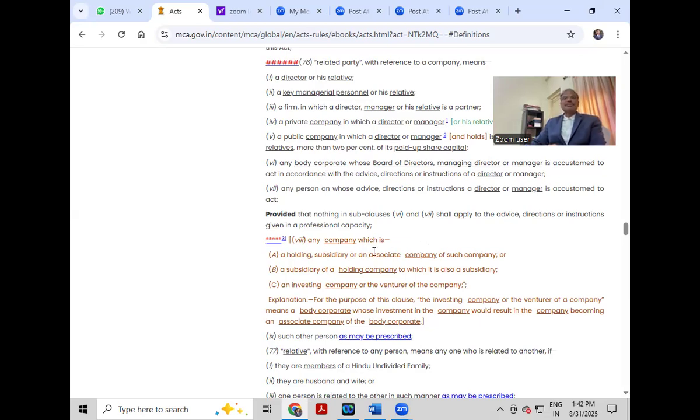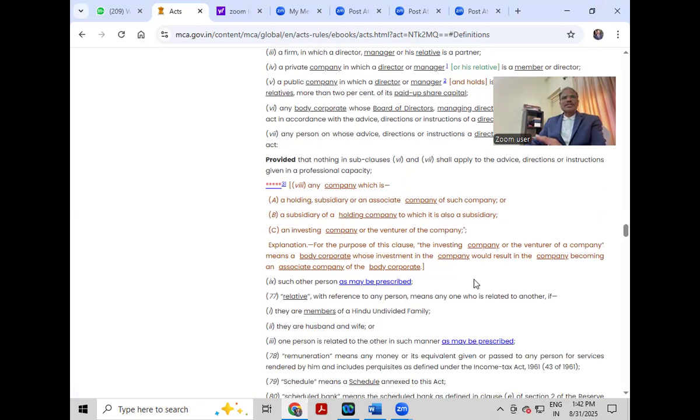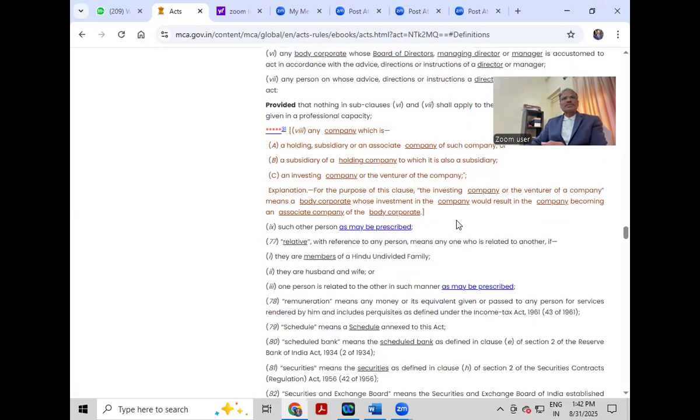Any company which is a holding company, subsidiary company, or associate company, such companies are all related parties. Also a subsidiary of a holding company to which it is also a subsidiary is a related party. Any investing company or venturer of the company is also a related party. For the purpose of this clause, investing company or venturer of the company means a body corporate whose investment in the company would result in the company becoming an associate of the body corporate. And such other person as may be prescribed.